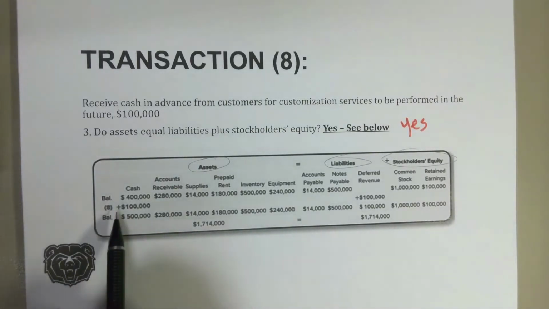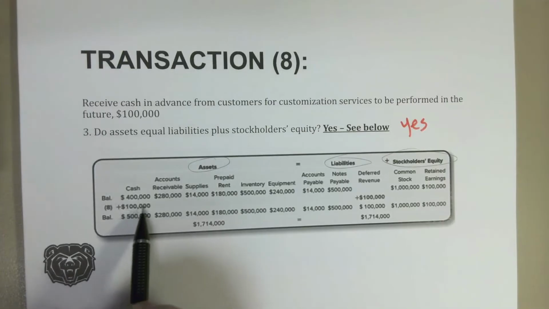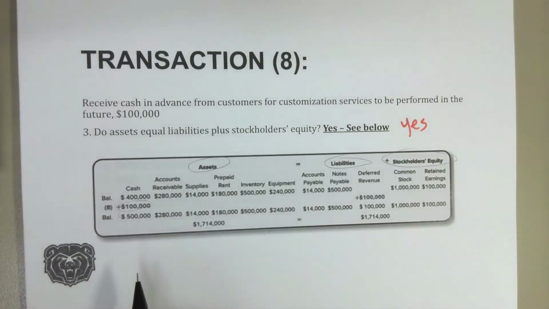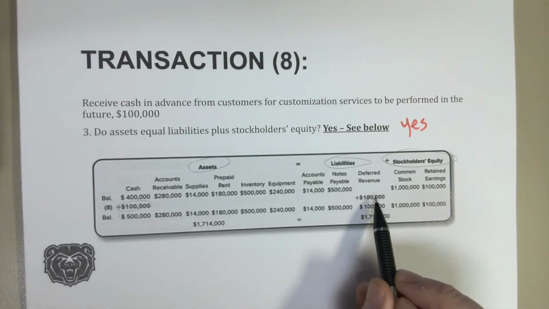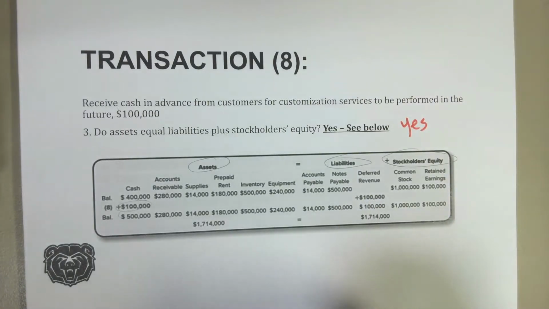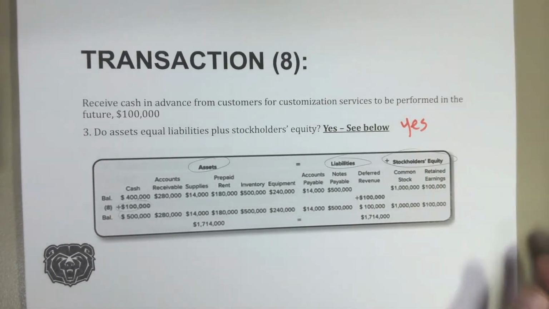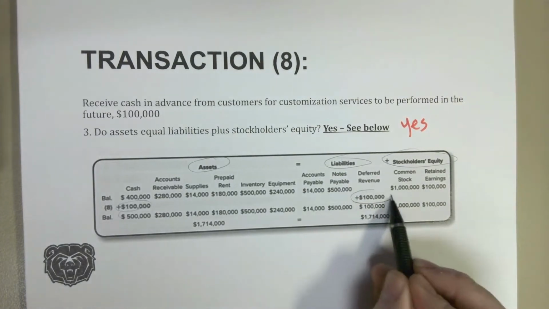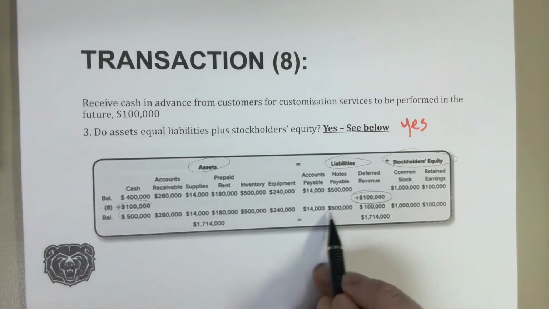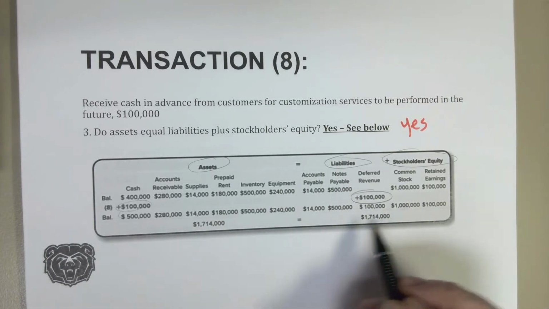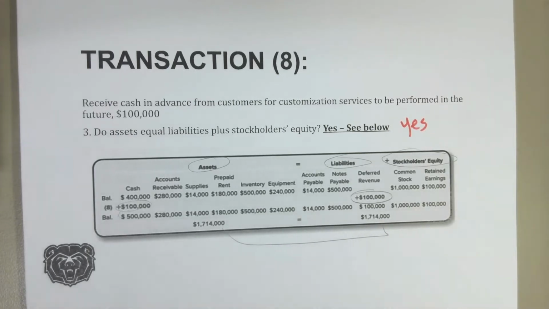So here we are with transaction number 8. We got $100,000 in cash, so we're going to add that to our total, and that gives us $500,000. But we've also created a liability. We have to perform those services at some point in the future. They gave us cash. We can't count it as revenue yet. We can't recognize it yet because we haven't held up our end of the bargain, which is to perform a service. So once we add all of our assets together and then add all of our liabilities and our stockholders' equity, we can see that we are still in balance.